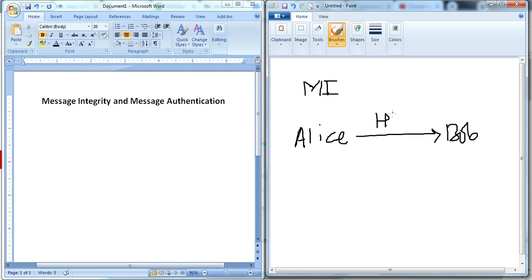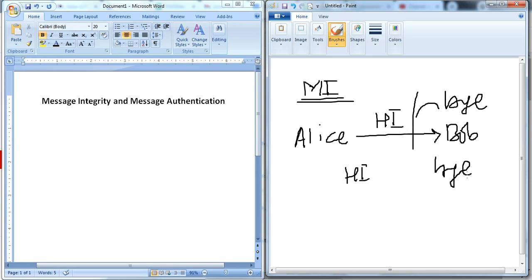And Alice sends a message as "hi", right? Alice sends a message to Bob as "hi", but Bob receives it as "bye". In that situation we can say that message integrity is not maintained, because the message was "hi" but it was received as "bye".